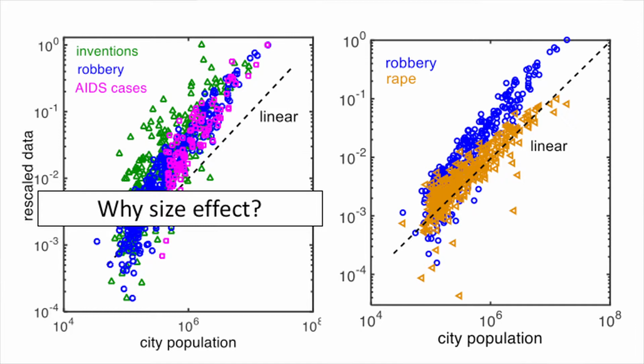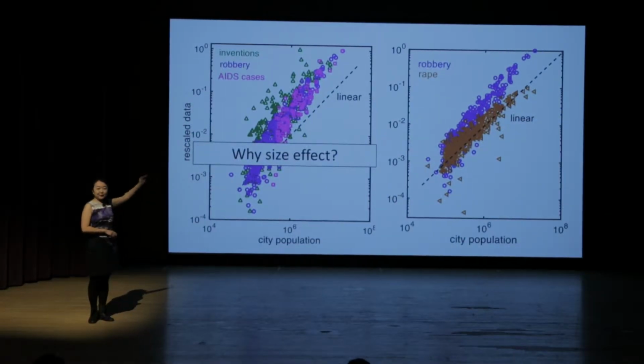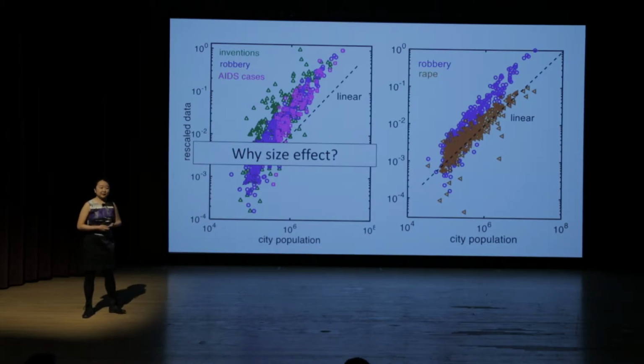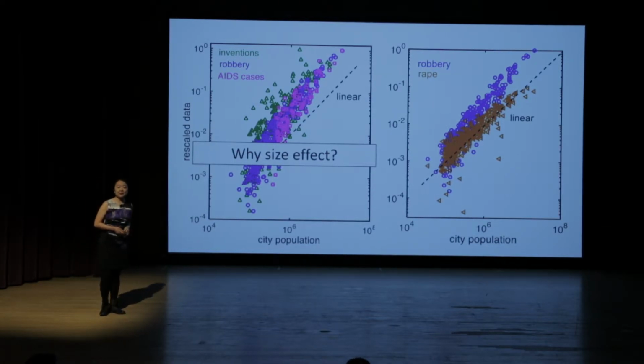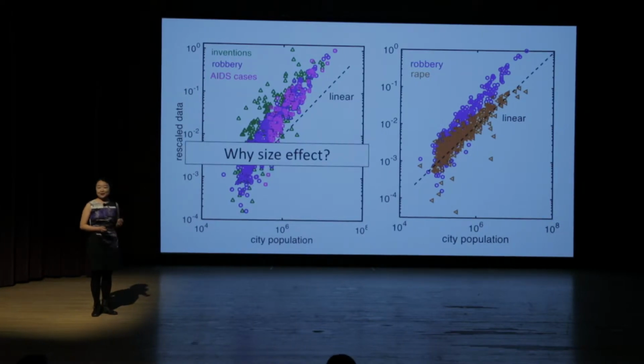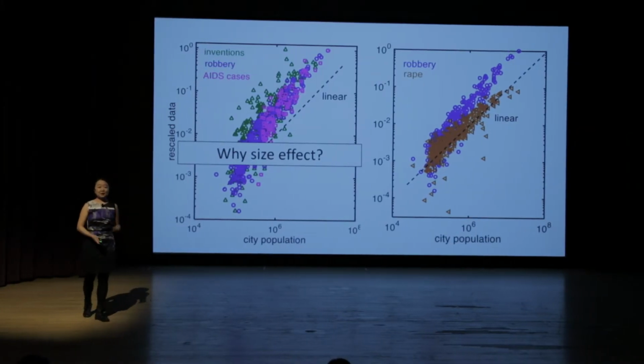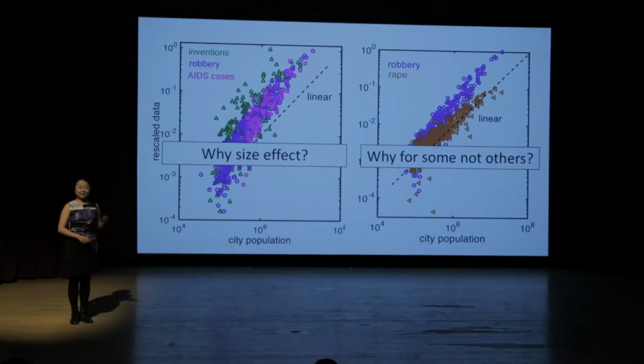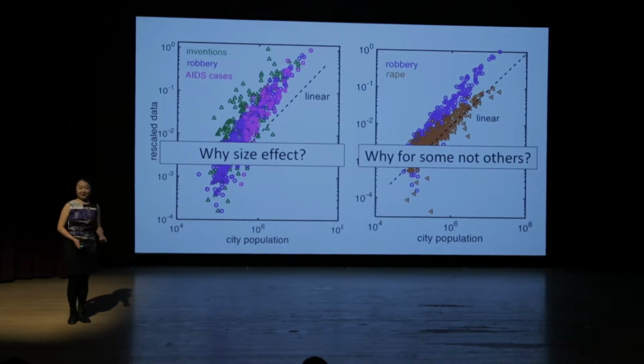When I look at this problem more closely, I find something more intriguing. When I look at the crime data broken down into categories, here I'm looking at number of robbery and rape cases. Robbery, as you've seen before, is the one that shows city size effect, while rape, which is also a serious violent crime, shows a behavior that's completely different. It follows this black line, which means when cities get bigger, the chance of rape cases happening is almost constant. My second question is, why does this happen for some quantities but not others?